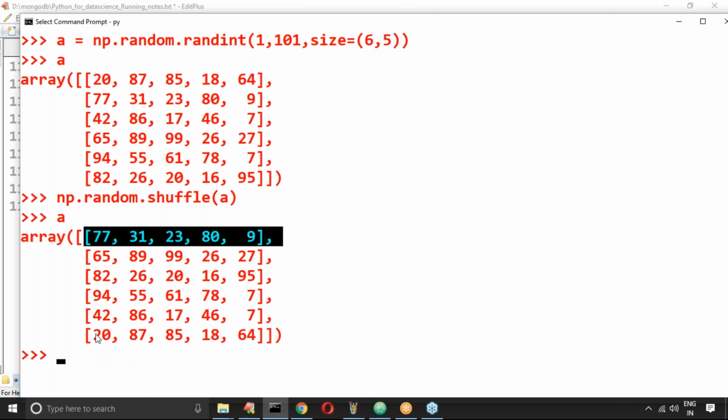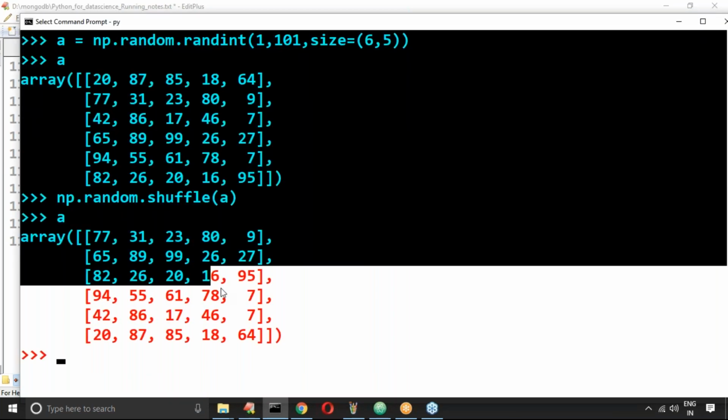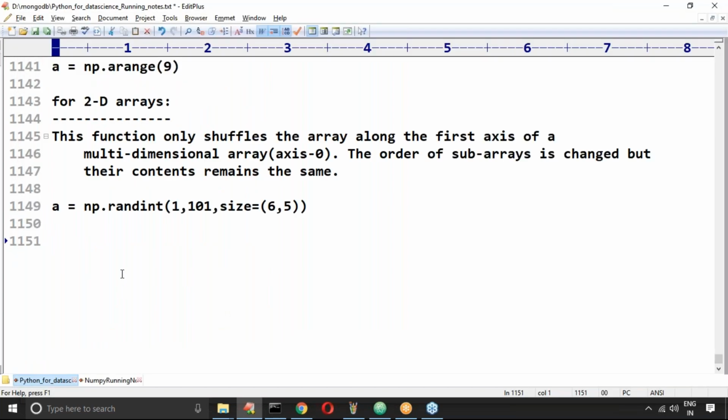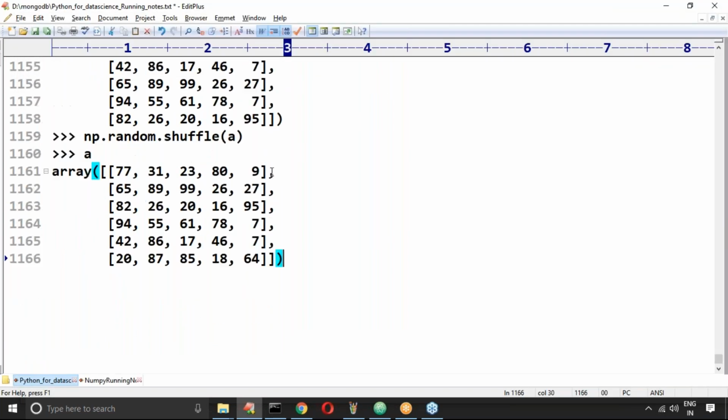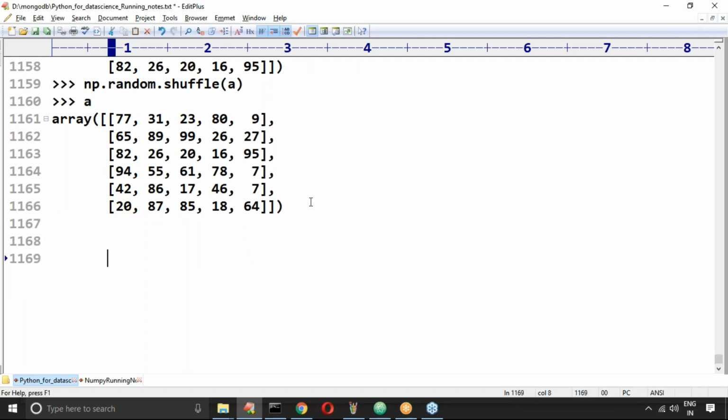Suppose 20 is here. What are the row number and column number for 20? Please respond. It is 0, 0: row is 0, column is 0.